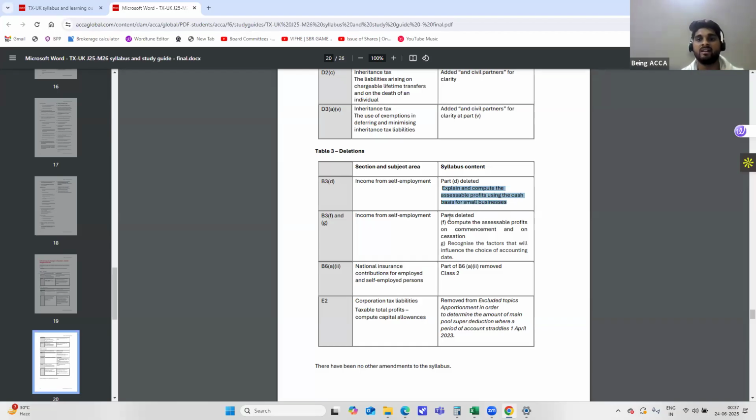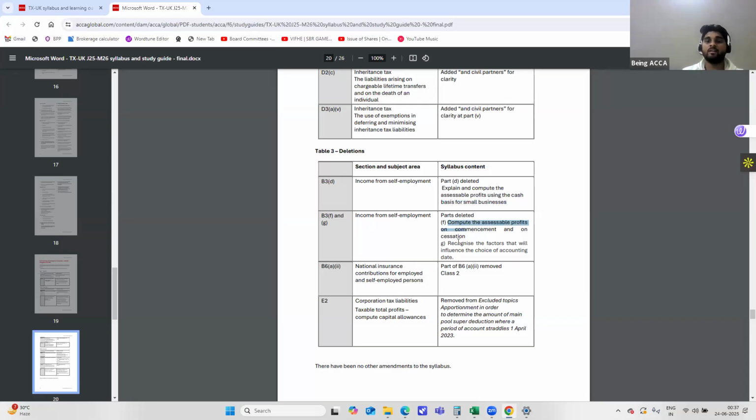And the next part that is deleted is computing the assessable profits on commencement and cessation of the business. Earlier they were asking you to calculate the assessable profits on commencement and on cessation, but that will no longer be examinable and you need not stress on that.